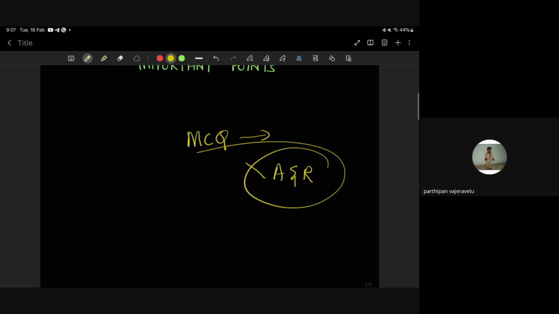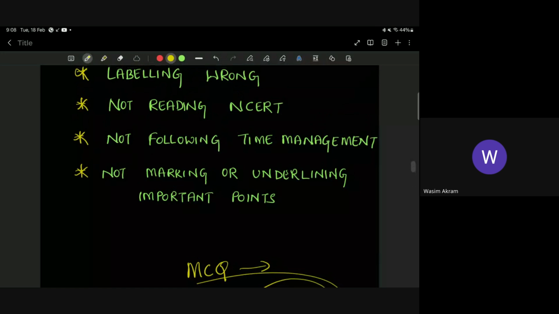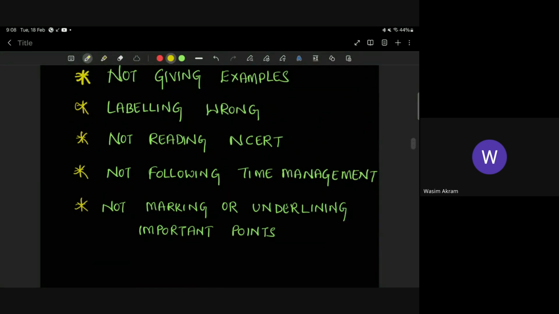For assertion and reasoning, out of the box questions, logical thinking, which part of our brain is functioning, which part is important for answering such questions? Cerebrum. Very good, Sidram. Yes. So for attending all these MCQs, which involve logical thinking and competency-based questions, you should and must prepare from the NCERT textbook.